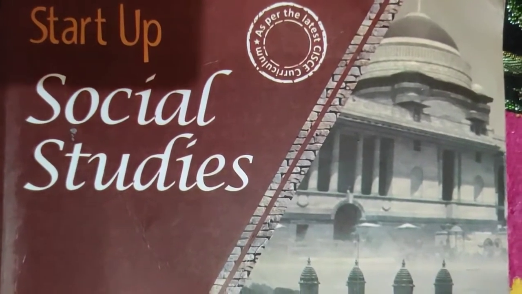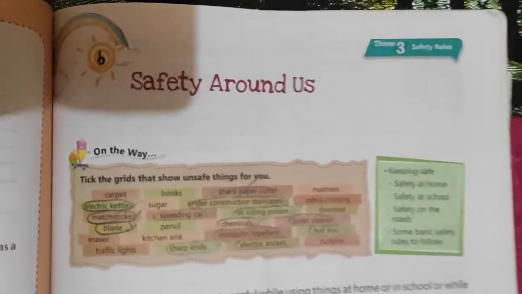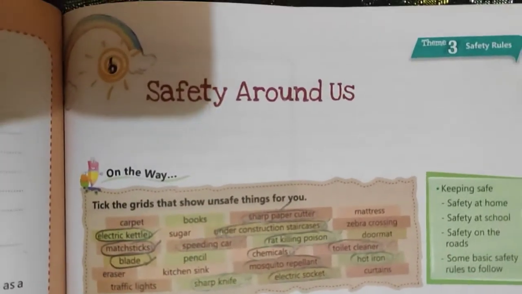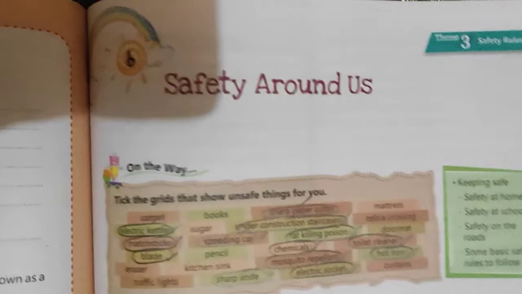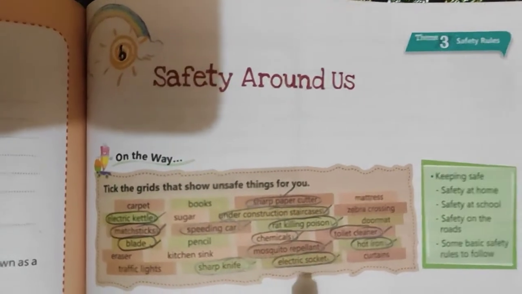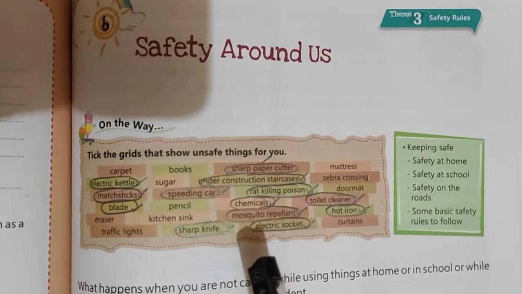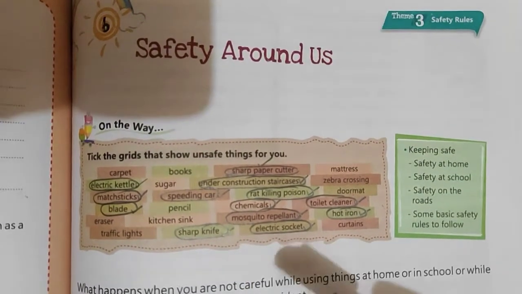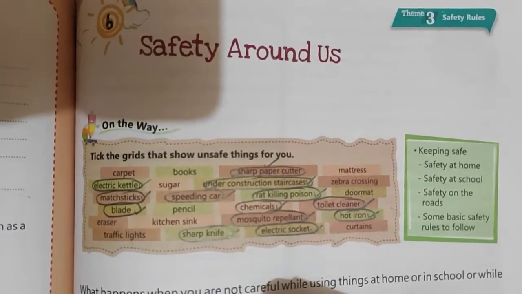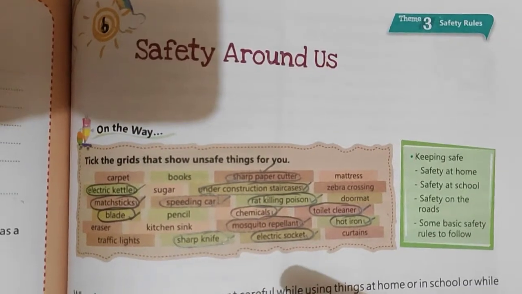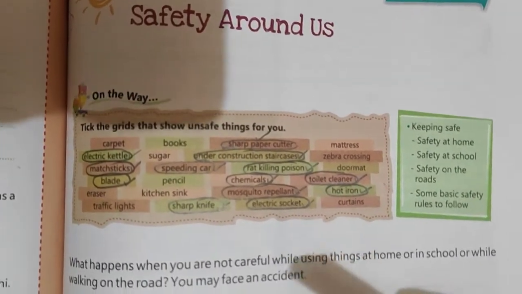Now, take out your social studies books. Let's start with the revision of lesson number 6, Safety around us. Now children, as we have already done this lesson and this lesson was there in your second unit test also, I hope you all know about this lesson. Let us revise it again.